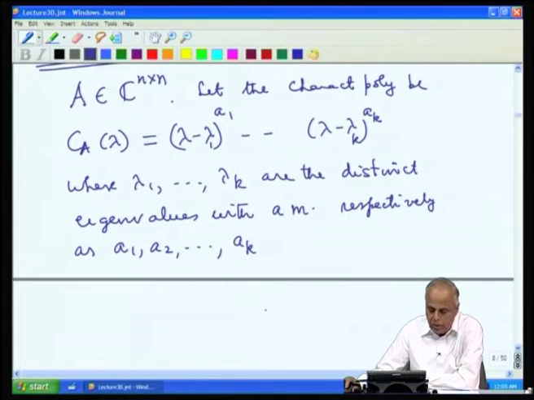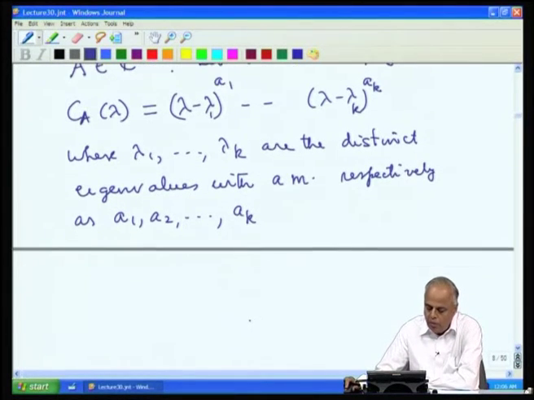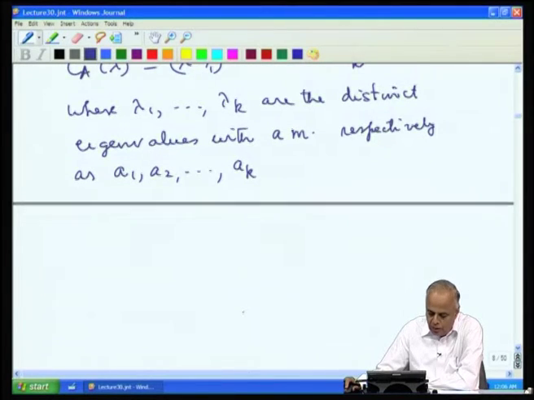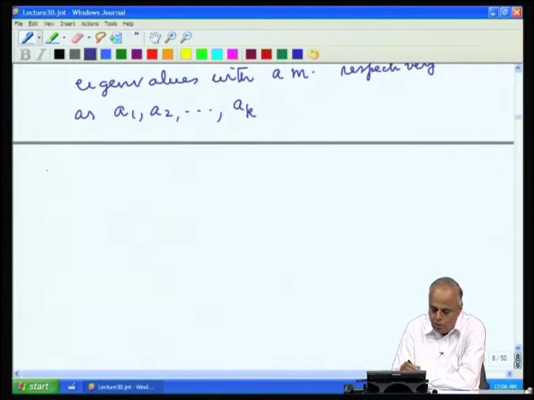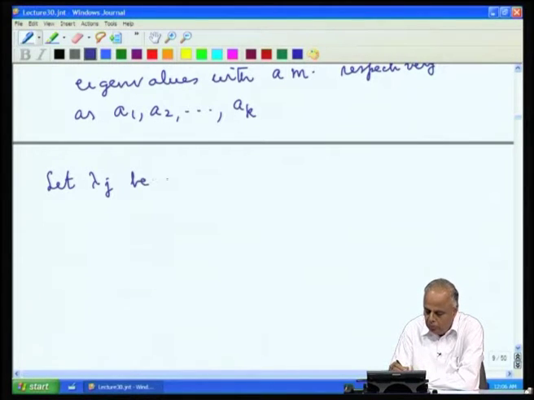Now, our search for eigenvectors should be to find the eigenvectors for each one of these eigenvalues. So, now let us consider any one of them. So, let lambda j be one of the eigenvalues.